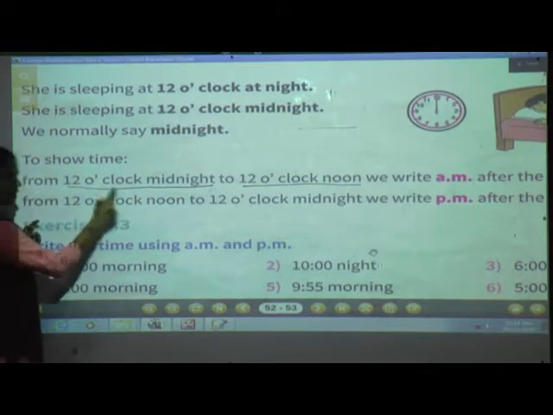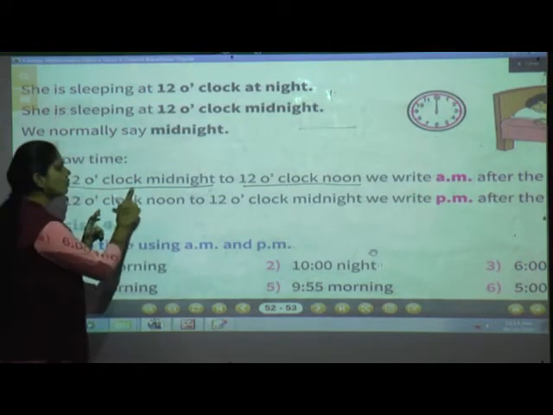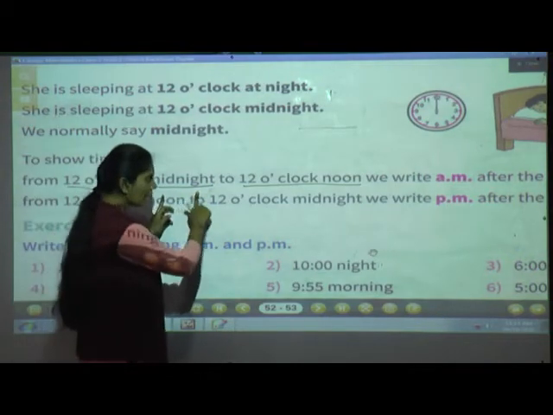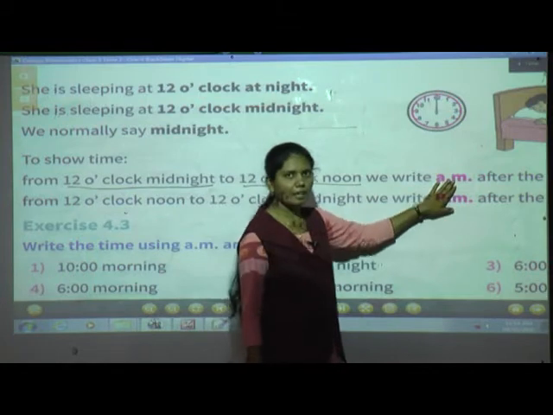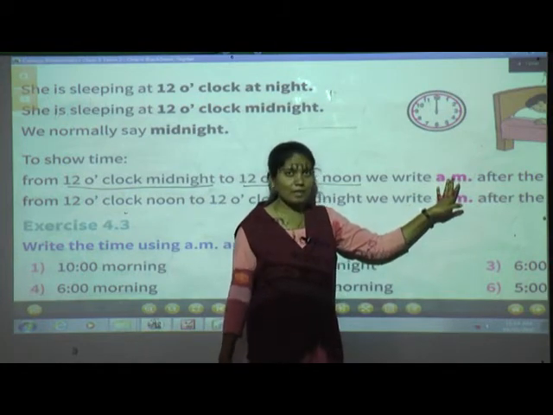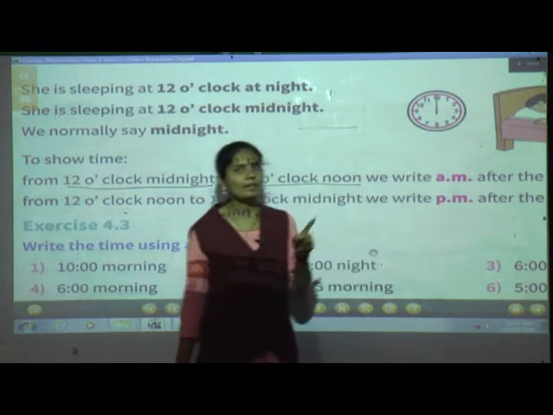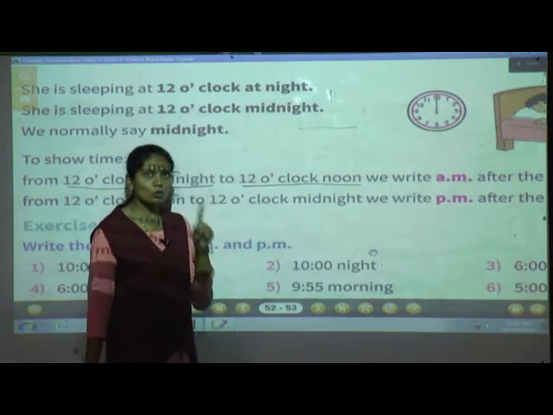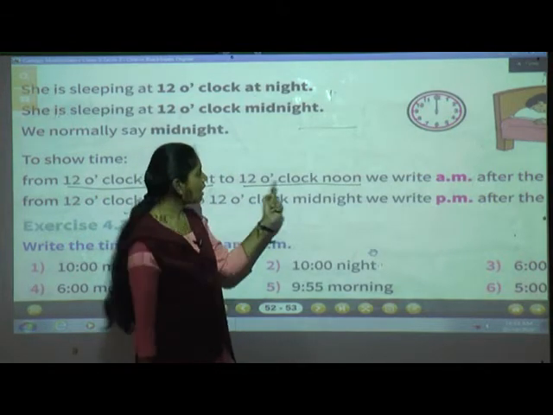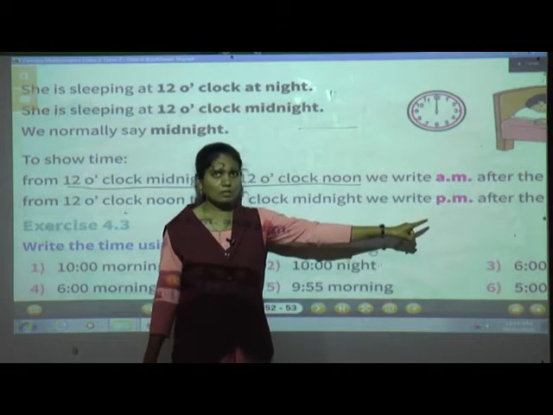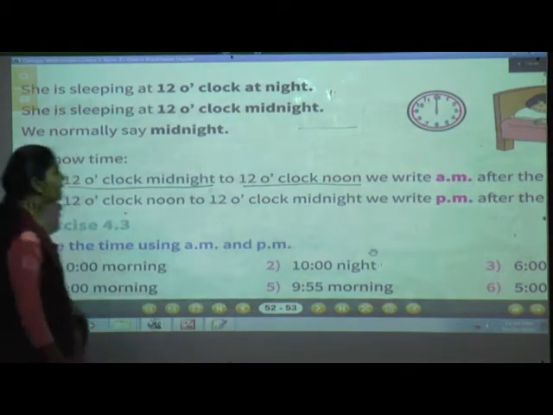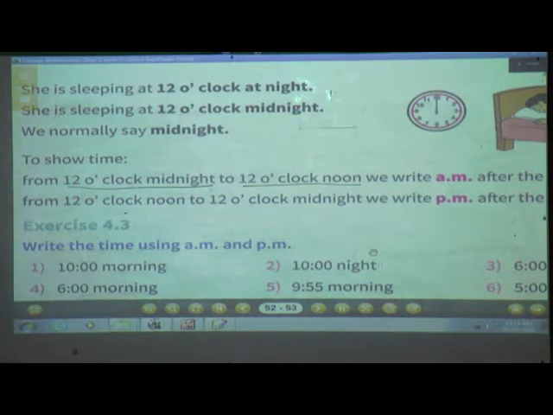From 12 o'clock midnight to 12 o'clock noon, we write AM after the time. Understood? Okay. Now we'll move to PM.